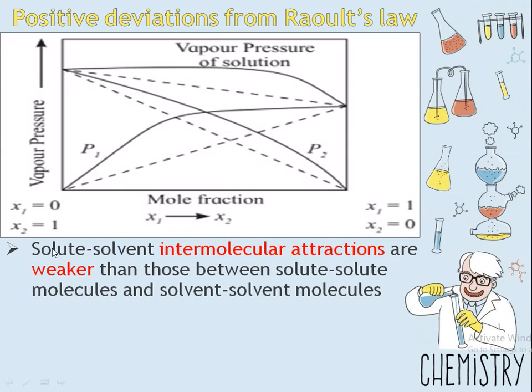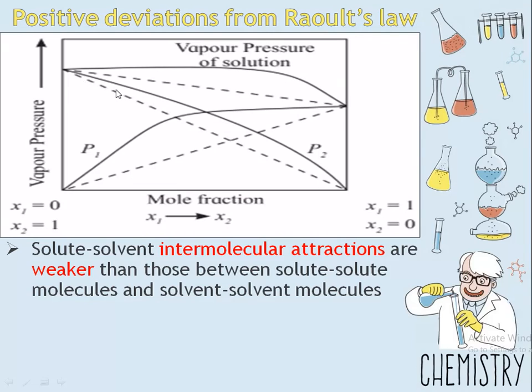Hence in solution, when the intermolecular attraction of solute and solvent is low, it will be easy for the solute or solvent to escape from the solution, which means this will increase the vapor pressure and result in positive deviation. When intermolecular attractions are weaker, it is easier for the component to escape from the solution, and when it escapes, vapor pressure will increase.